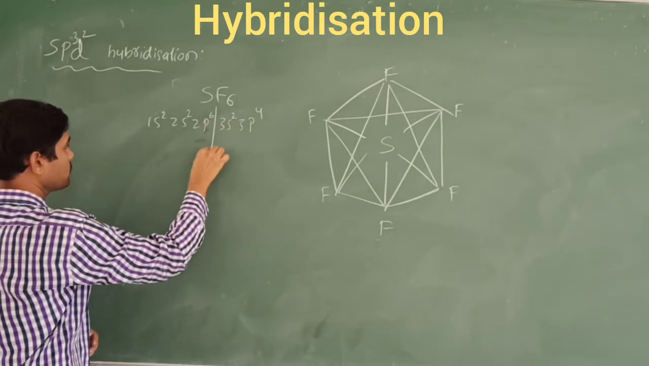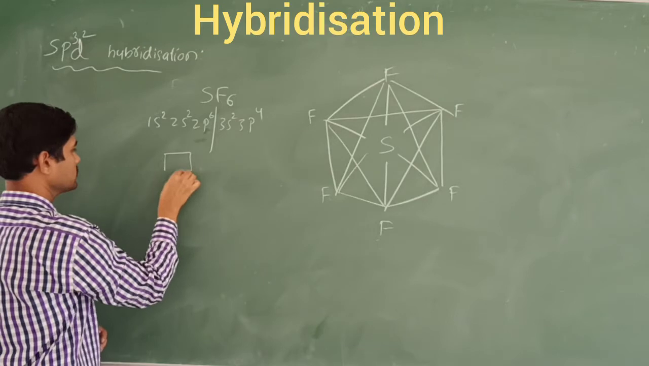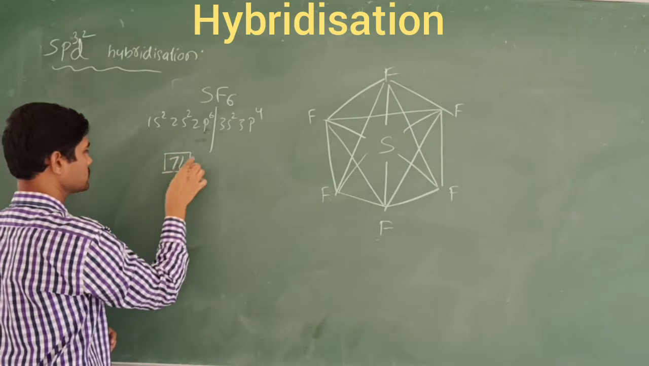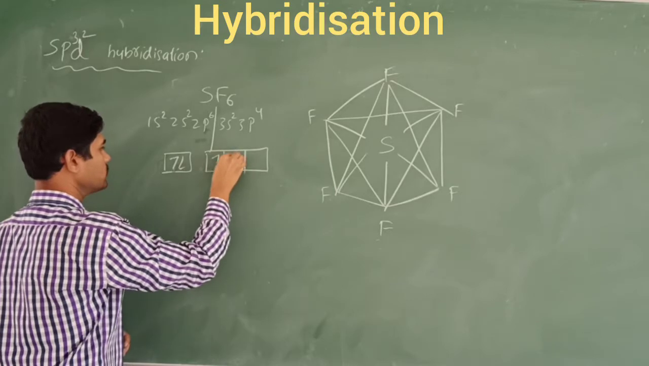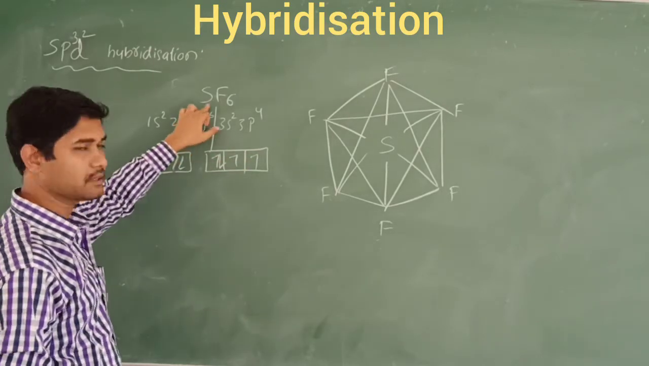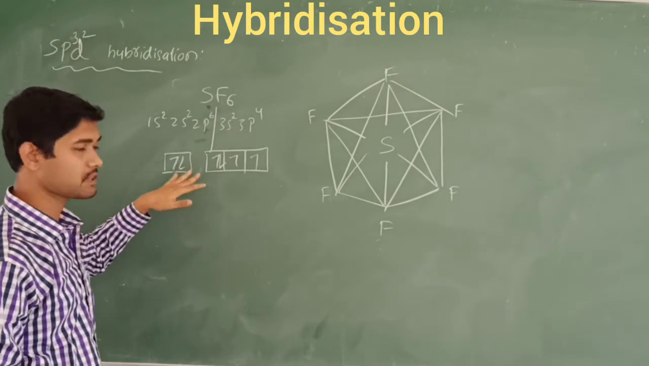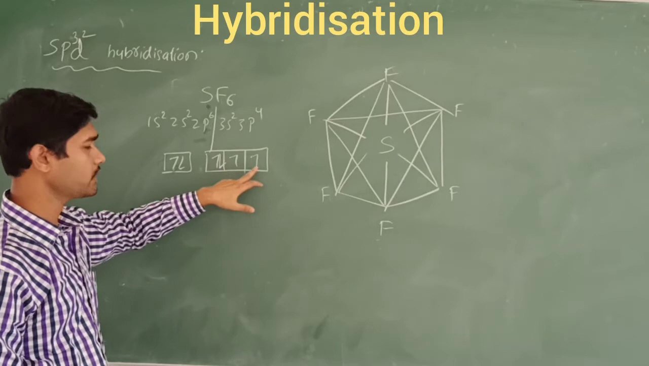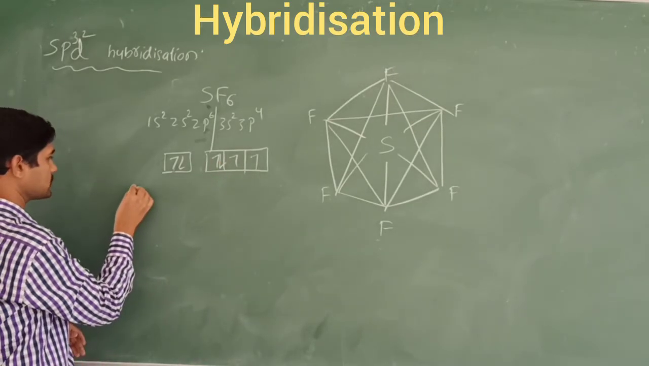These are the completely filled shells, and we only need to bother about this one. That is 3s2. And now we write the 3p4: 1, 2, 3, 4. Here sulfur has to make 6 bonds with fluorine atoms, so it requires 6 unpaired electrons, but only 2 unpaired electrons are available. So now we apply energy, which becomes the excitation energy.